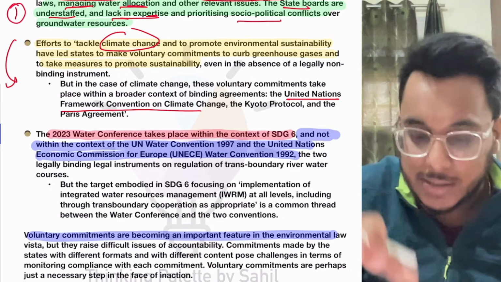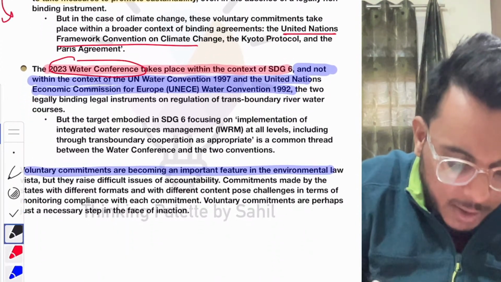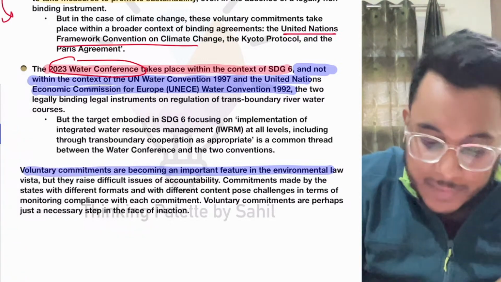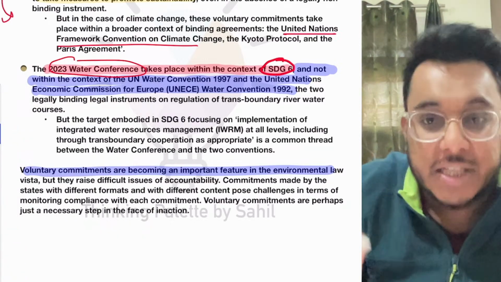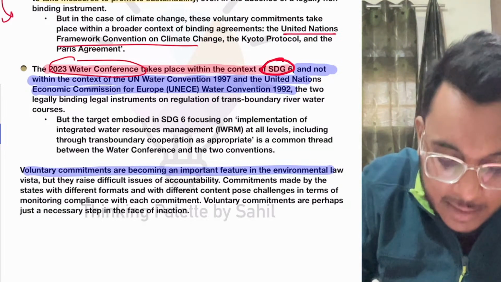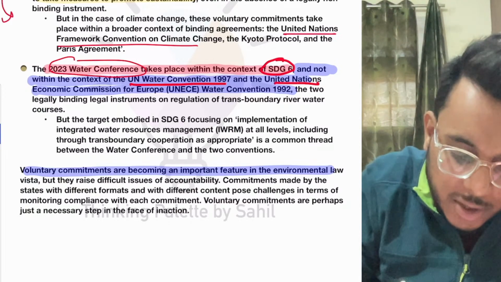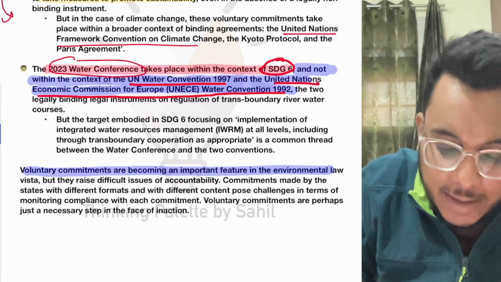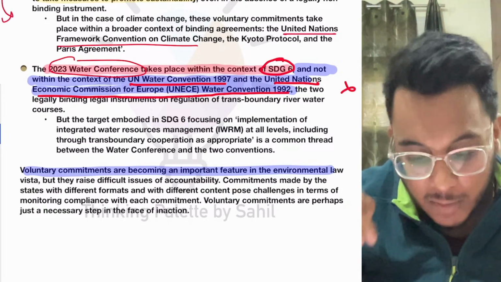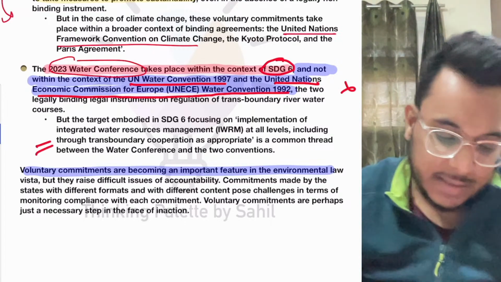Now, when we talk about the 2023 water conference that was held, this particular water conference was held in the context of SDG 6, Sustainable Development Goal number 6. It was not held within the UN Water Convention. It was not held within the United Nations Economic Commission for Europe Water Convention 1992. So because of this, legal force will be missing here. Okay, this is something that is there.